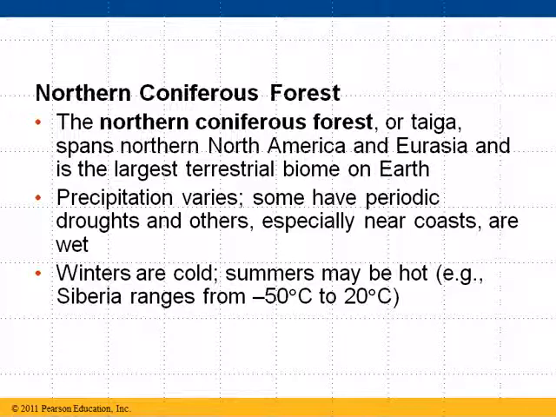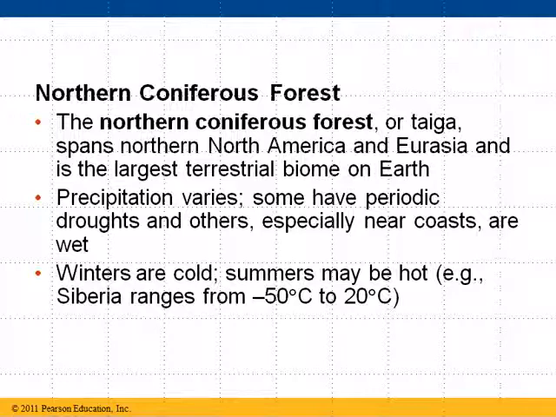Precipitation varies. Some taiga areas, northern coniferous forests, have periodic droughts. Others, especially near the coast, tend to be pretty wet. Winters can be very cold and summers can be pretty hot. Say for example Siberia in Russia, the winters can get down to negative 50 degrees Celsius, which is pretty darn cold, and then up to about 20 degrees Celsius in the summer.